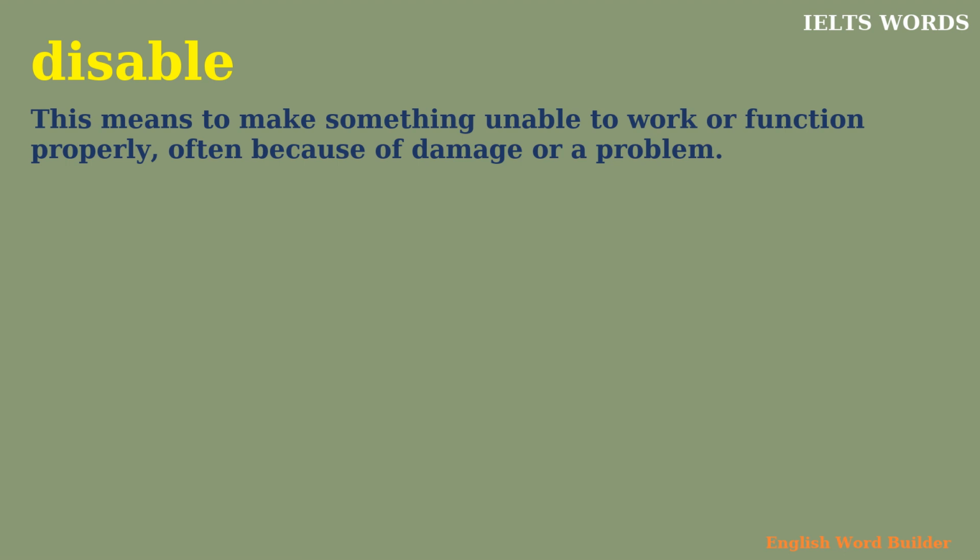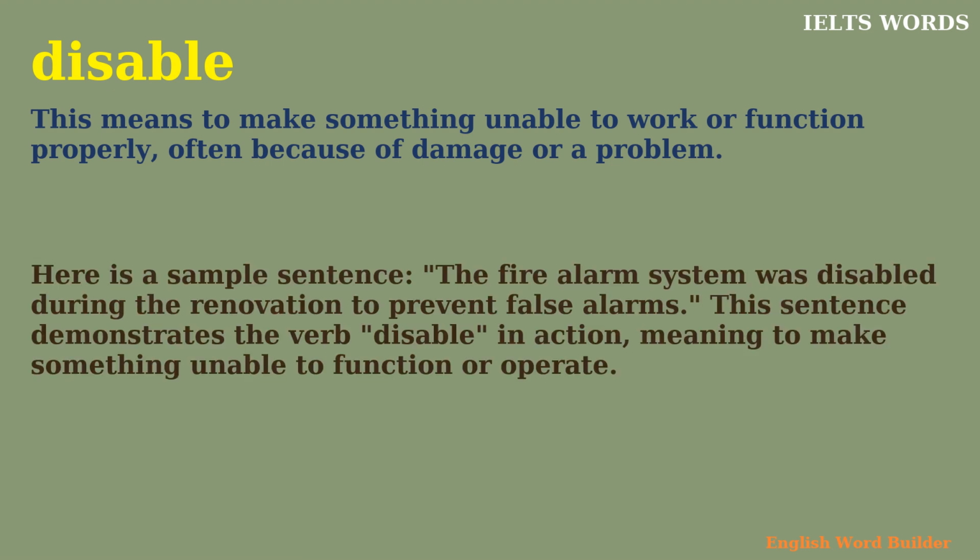Disable. This means to make something unable to work or function properly, often because of damage or a problem. Here is a sample sentence. The fire alarm system was disabled during the renovation to prevent false alarm. This sentence demonstrates the verb disable in action, meaning to make something unable to function or operate.